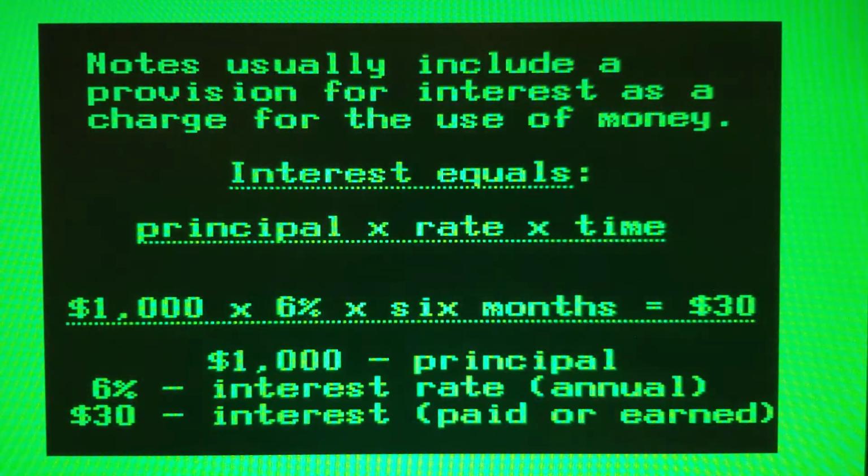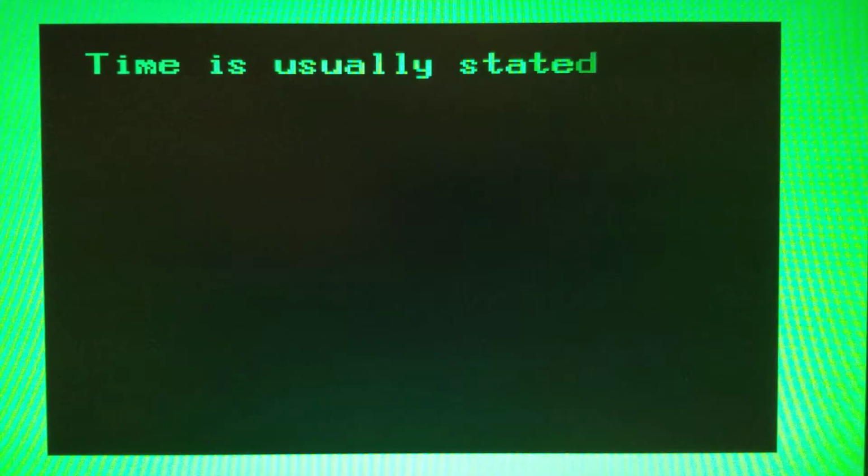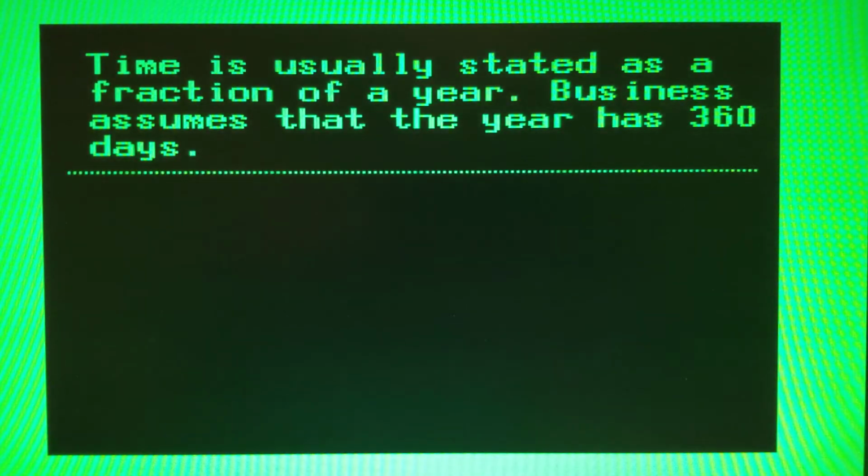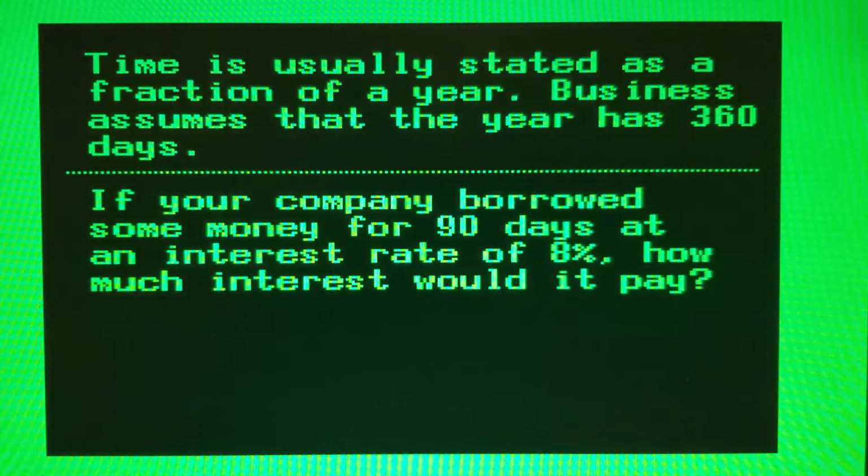To avoid confusion, we will usually say interest rate for the annual rate of interest and interest paid or earned for the amount of money paid or earned. Time is usually stated as a fraction of a year. Remember, for simplicity, the business world assumes that the year has 360 days. If your company borrowed some money for 90 days at an interest rate of 8%, how much interest would it pay?